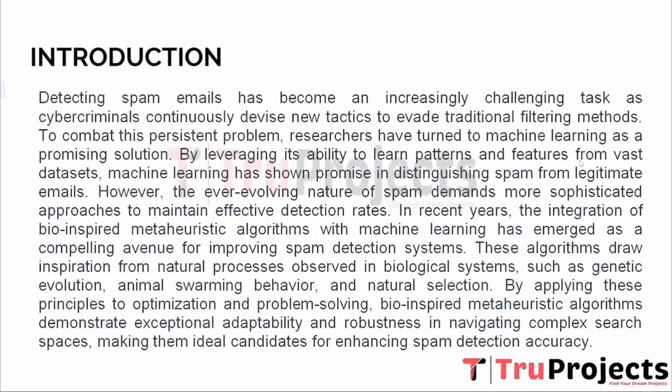In recent years, the integration of bio-inspired metaheuristic algorithms with machine learning has emerged as a compelling avenue for improving spam detection systems. These algorithms draw inspiration from natural processes observed in biological systems such as genetic evolution, animal swarming behavior, and natural selection. By applying these principles to optimization and problem solving, bio-inspired metaheuristic algorithms demonstrate exceptional adaptability and robustness in navigating complex search spaces, making them ideal candidates for enhancing spam detection accuracy.